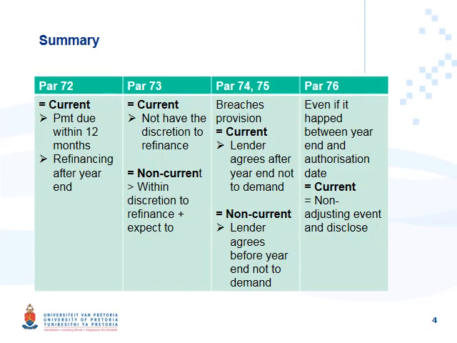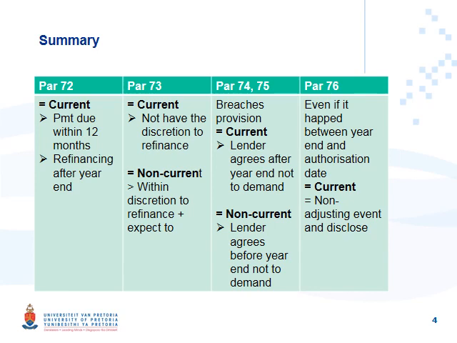Just as a summary for all the paragraphs we've already looked at, paragraph 72 says it is a current liability when the payment is due within 12 months, even if the original payment terms were for longer than 12 months. Also, if refinancing happens after year end, it still remains a current liability.